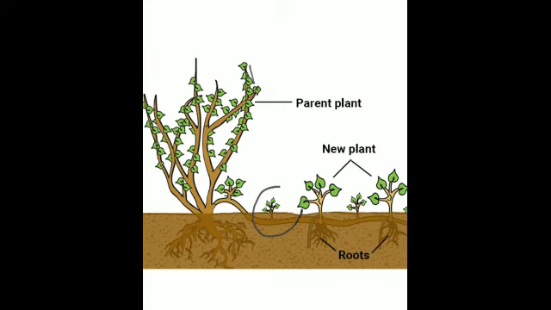You can see this develops on the shoot. Examples of plants which grow through their stems are grass, strawberry and mint. Then certain underground stems are also used for vegetative propagation.